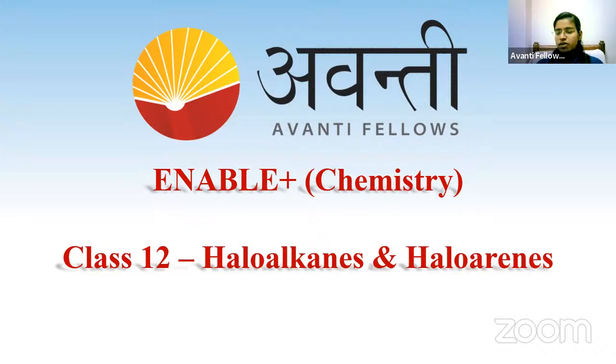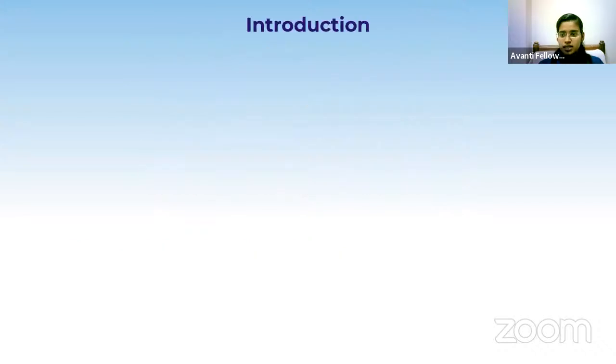So today we are going into the new chapter, which is haloalkanes and haloarenes. This is the first organic chemistry lesson of class 12. In class 11, we have two lessons: one is basic concepts of organic chemistry and the other is hydrocarbons. Now in the 12th standard, this is the first lesson from the organic chemistry part. So now let's go into the lesson.